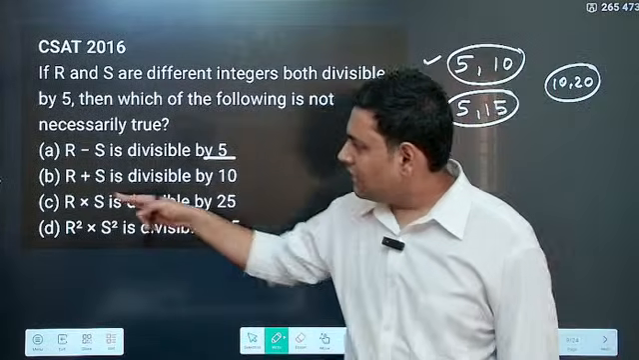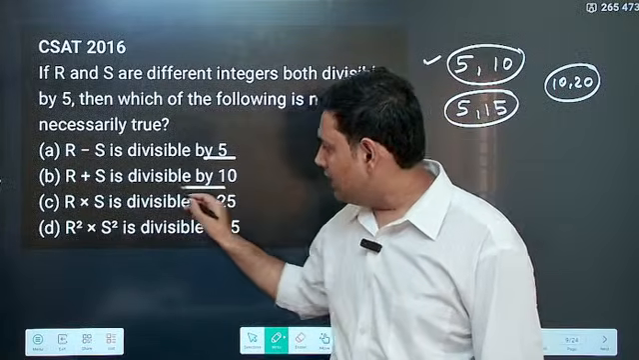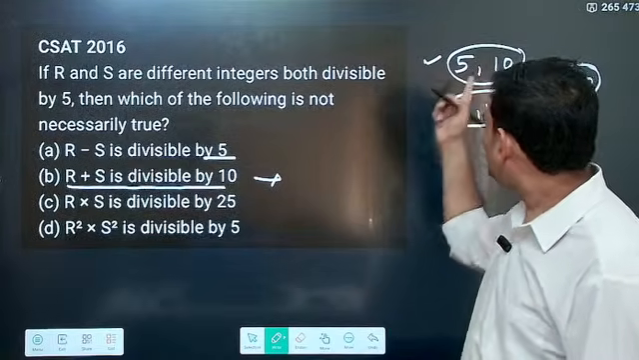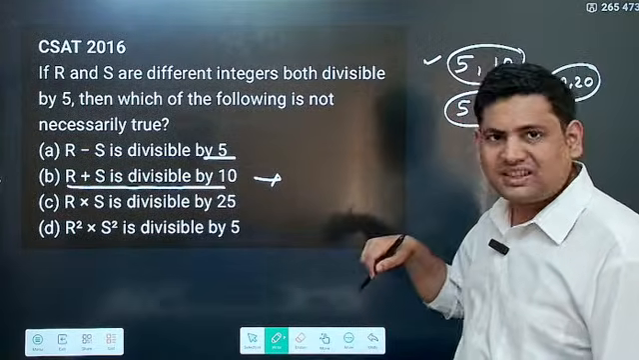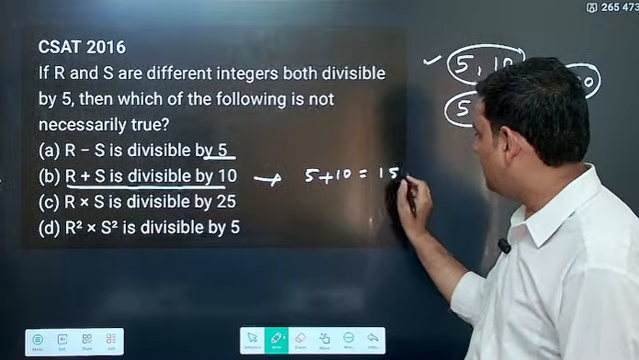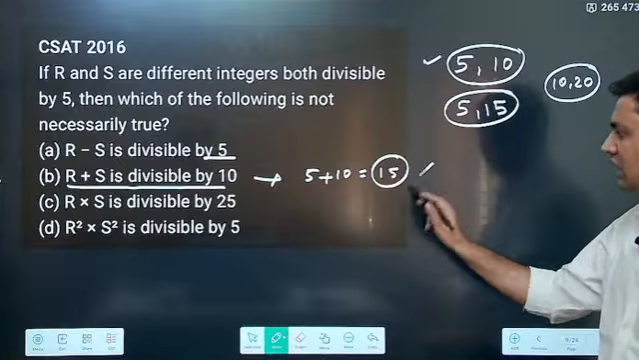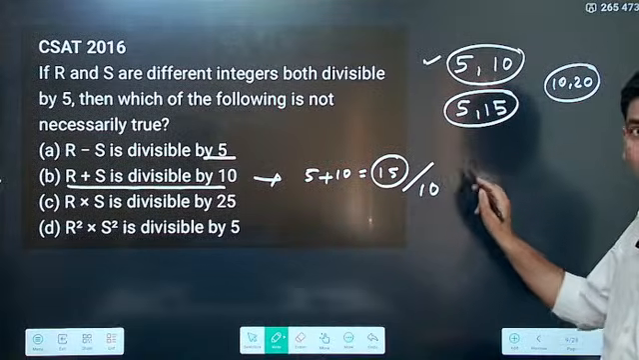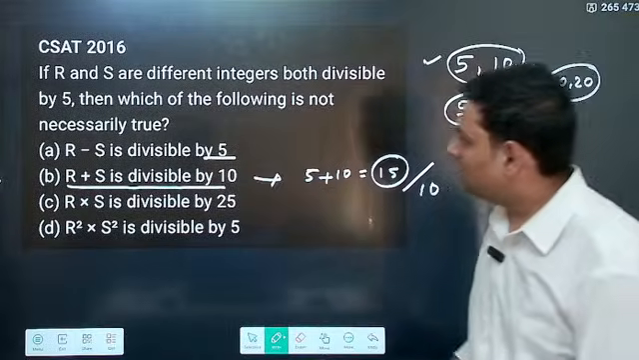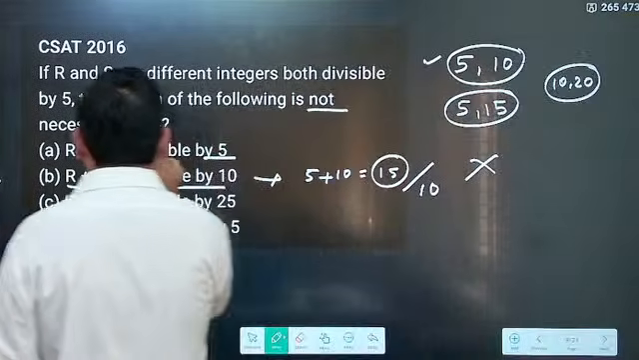Now, R plus S is divisible by 10. What is R? R is, let's say, 5 and S is 10. So what does it become? 5 plus 10 becomes equal to 15. Now, is 15 divisible by 10? 15 is not divisible by 10. So it is asking which is not necessarily true.